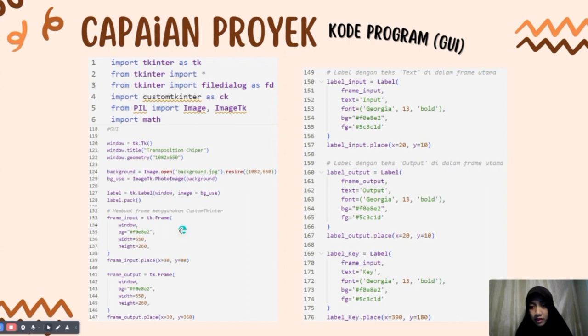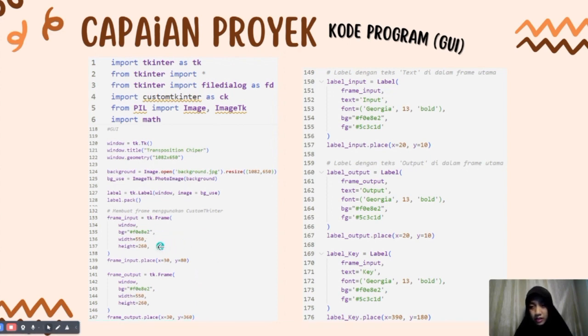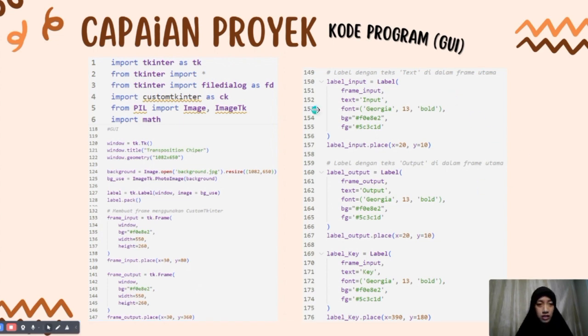Next, we make a frame using customtkinter, and there are two frames for the input and the output, and they have the same configuration like the background color, width, height, and coordinate. And there is a label to fill with text, the first in the input, the second for the output, and the third in the input too. In the first, there is a text that says input, and this is the format for the font, background color, font color, and coordinate. And also for the output, there's a text that says output, and also font format, background color, font color, and coordinate.